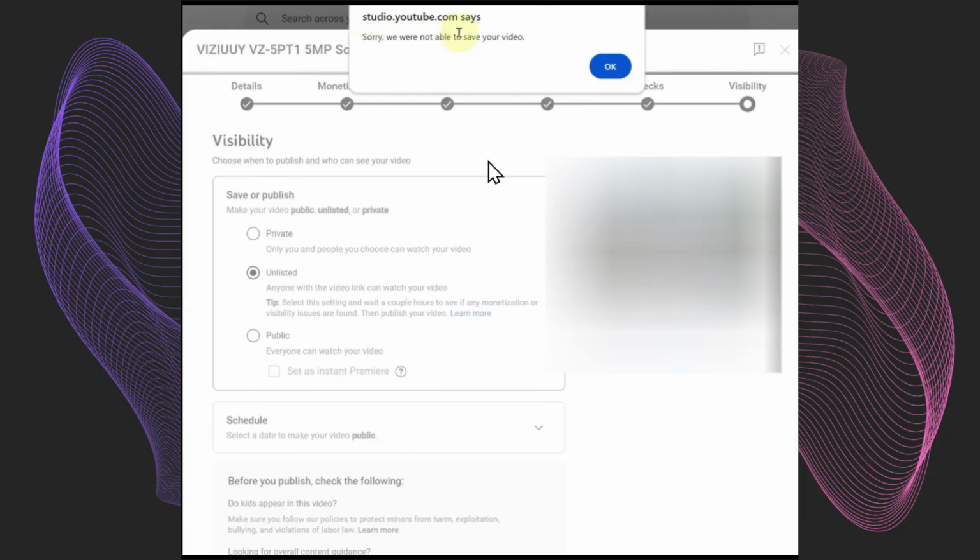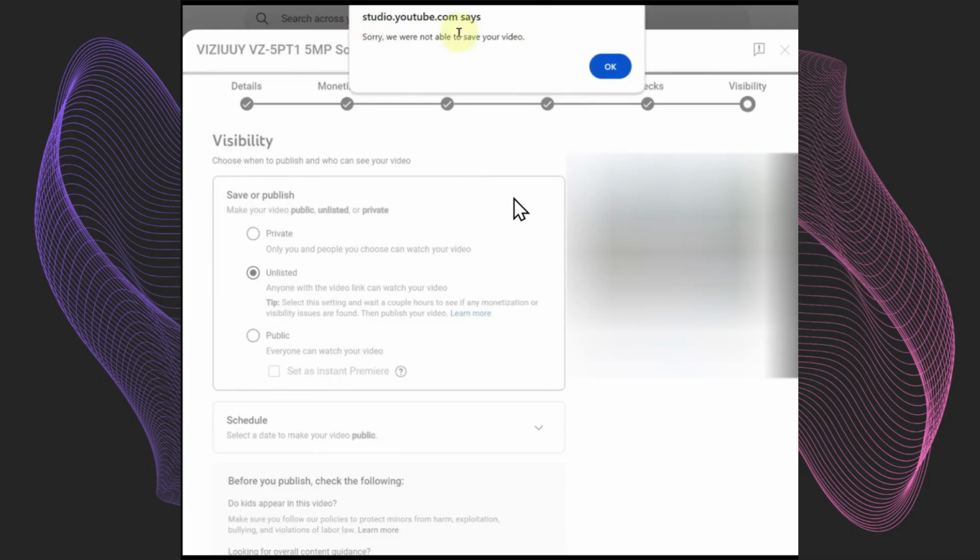So, how to actually fix that? There's actually more than one solution to this. The first one is if you are trying to edit a video when YouTube has struck you or given you a penalty. Now you can't just edit your video and republish it again, because you now have a penalty on YouTube and you can't do a lot of stuff. So this is the first issue that could have happened.